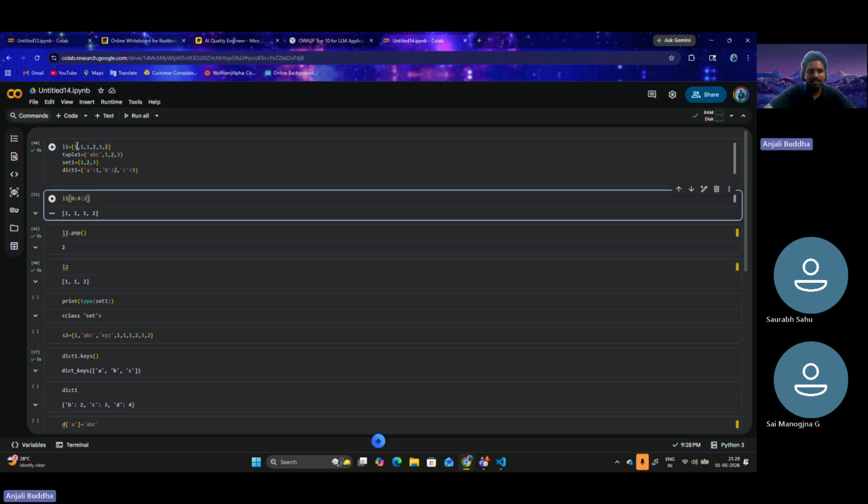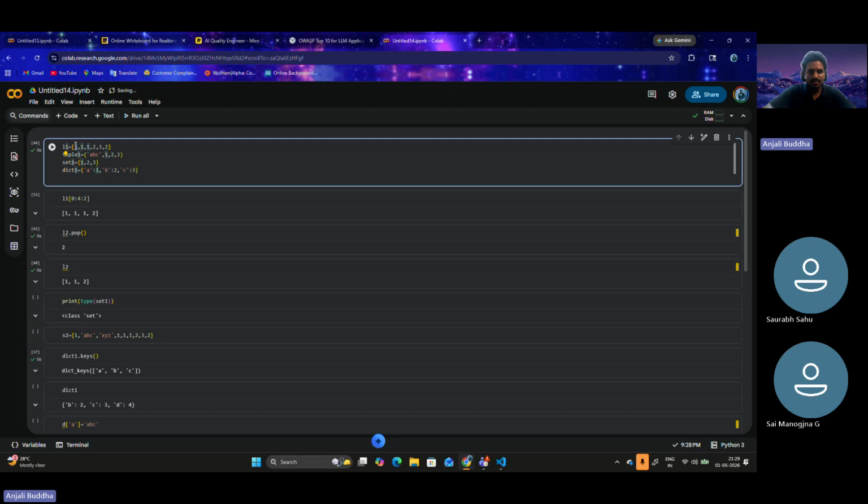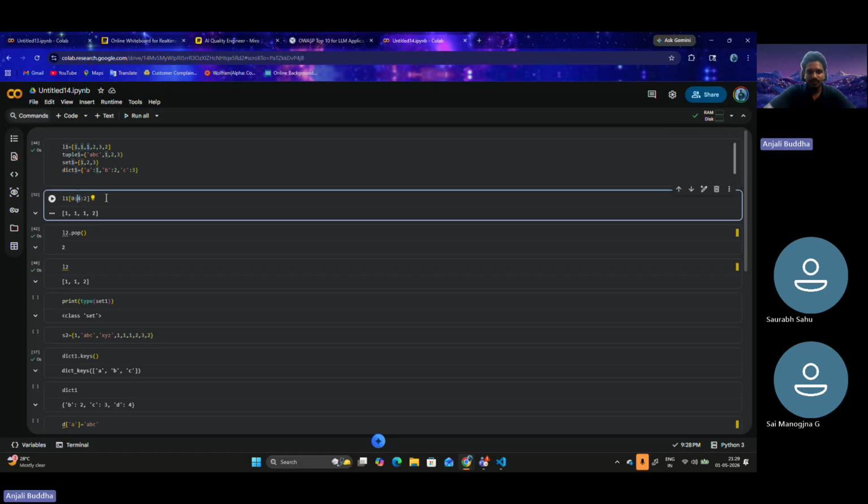So now it should fetch the 0th index, that is 1, and the third element, that is 1 again, right? And it can't go further than 4. So this is the maximum it can go. It can go to the third index, that is 2. But since the step is 2, it will only contain 2 elements now. Is this understood, or are you guys confused?